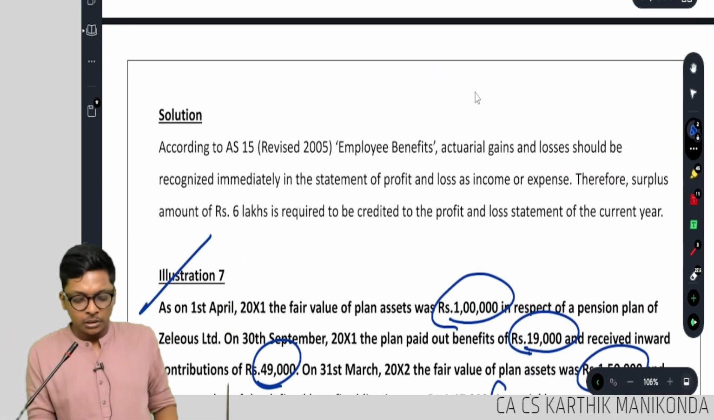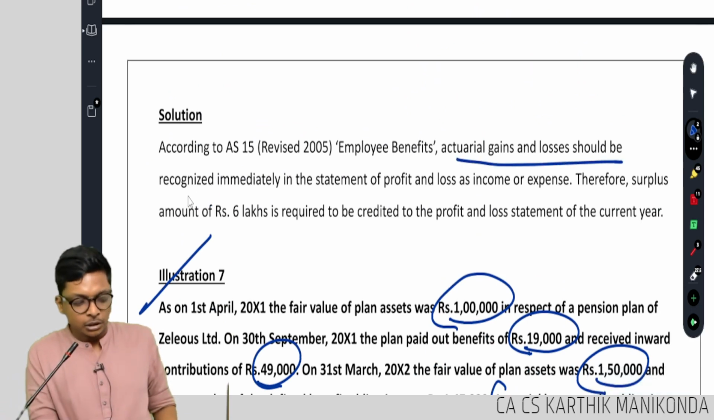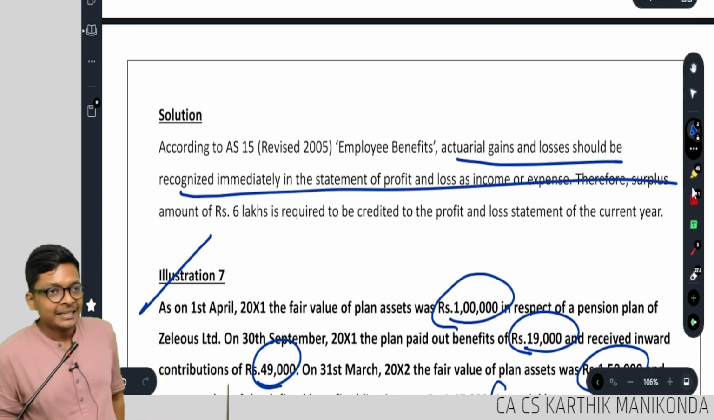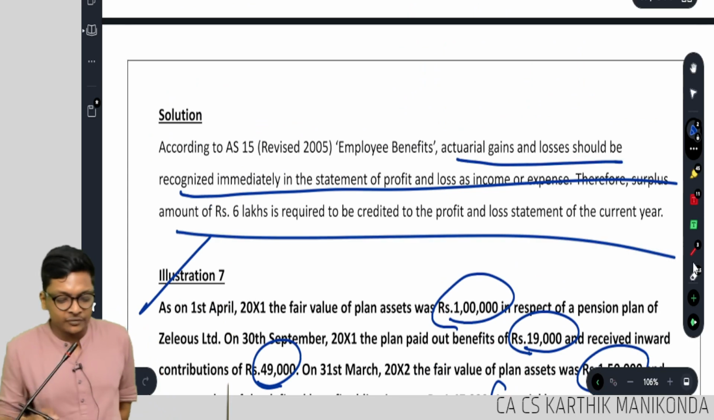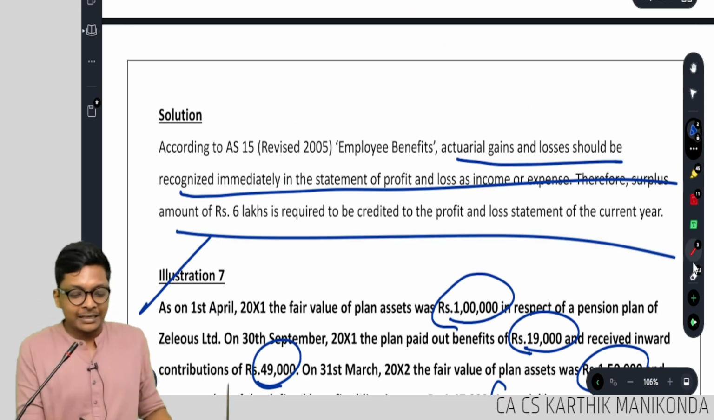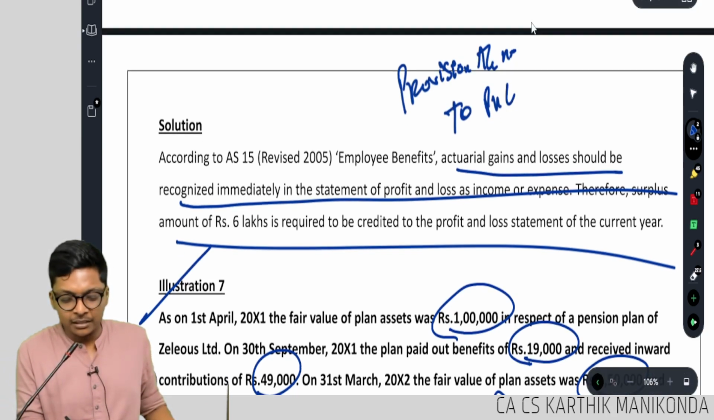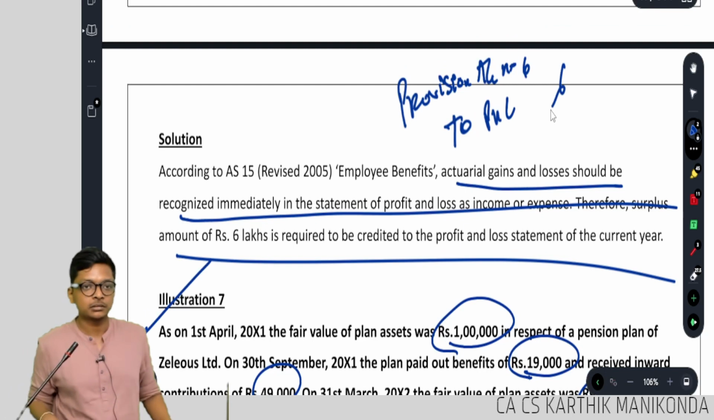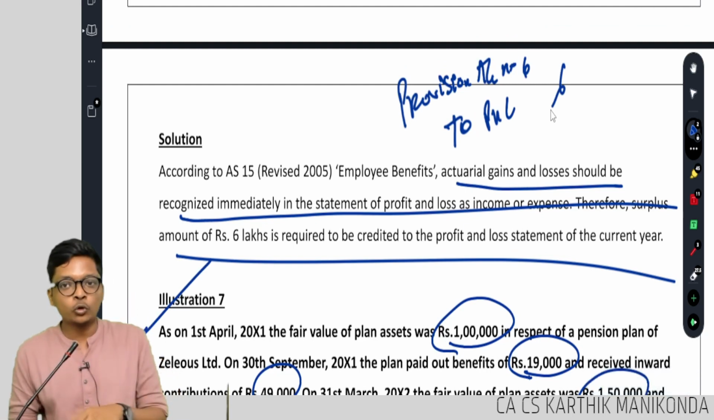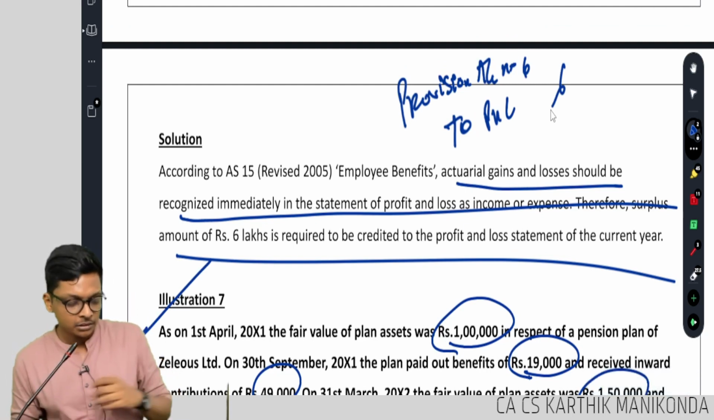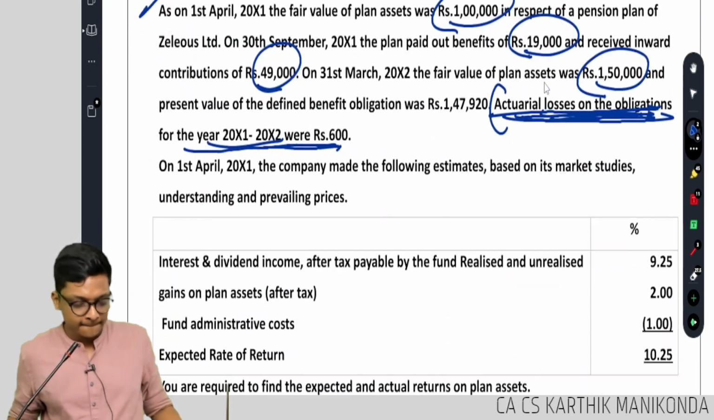Actual gains or losses should be recognized immediately in the statement of P&L. Amount of 6 lakhs is to be credited. Credit means the entry is what? Reverse the provision. Provision account debit to P&L 6 lakhs. Easy, huh? 2 marks it will come. Are you following, guys? 7 is done.